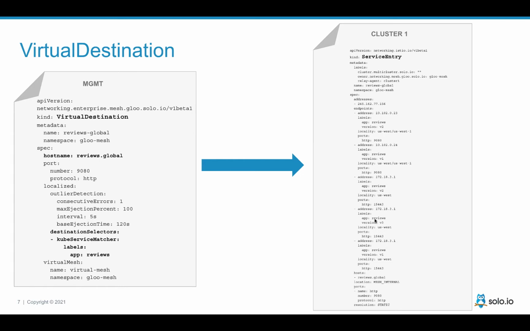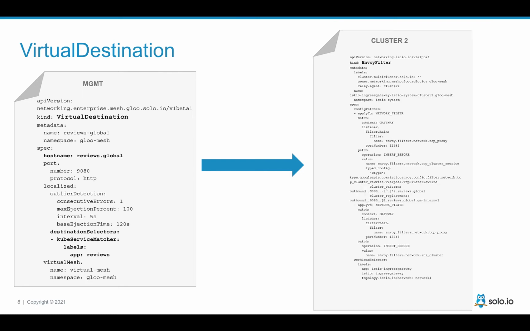So the local reviews services with the pod IP, and the remote ones with the IP of the gateway to contact them, and the information about the region and the zone and so on, so that Envoy can decide where to send the request, because Istio will take this service entry and translate that into Envoy configuration that will let Envoy decide when to do the failover.